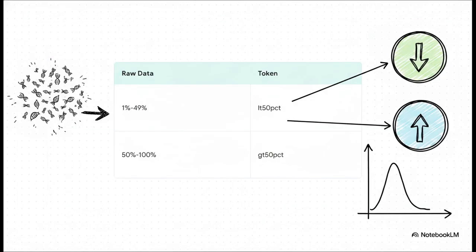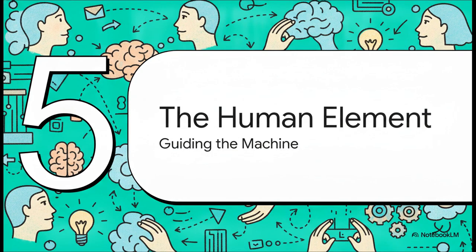And this brilliantly illustrates another great example from the source material regarding genetic test results. In the raw data, you might have hundreds of different percentage scores, ranging from 1% all the way to 100%. But your model only really needs to know if the expression level is broadly high or low. By converting all those specific, noisy numbers into just two simple engineered tokens, like less than 50% and greater than 50%, you haven't added any new information, but you have drastically reduced the noise. Instead of trying to learn 100 separate coefficients, the model only has to learn 2. And this perfectly aligns with the linear model's inductive bias because it prefers to learn fewer coefficients with higher magnitude values.